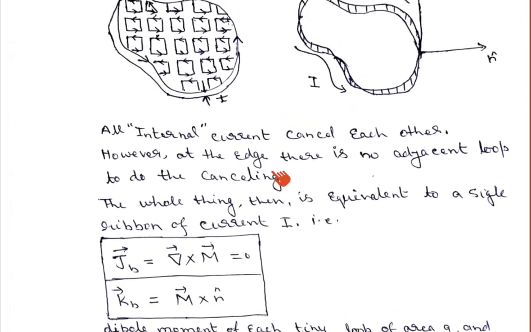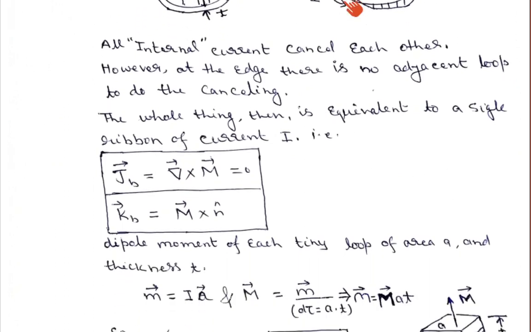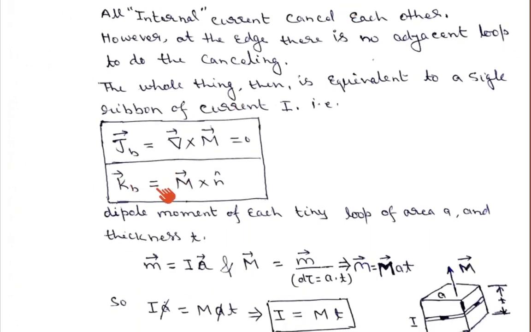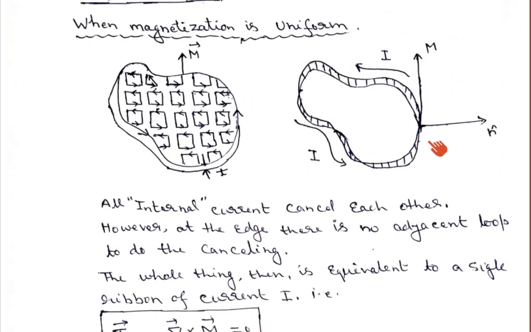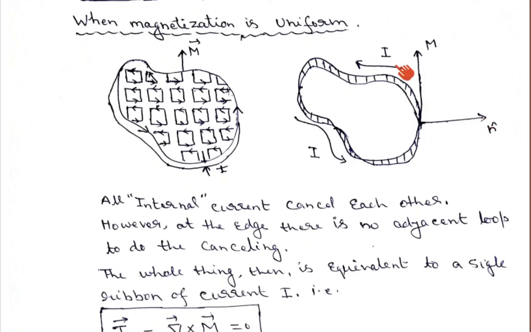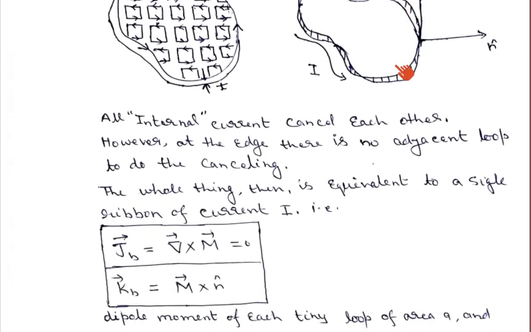But if you see the surface bound current density, that is K_b, which we have introduced, we know K_b is equal to M cross n. Here n is the unit vector normal to the surface and M is the magnetization vector, and the current flows in this direction. The M vector and the normal to the surface are perpendicular, so we can write K_b equals M sin theta, with theta equal to 90 degrees, that is, K_b equals M cross n.